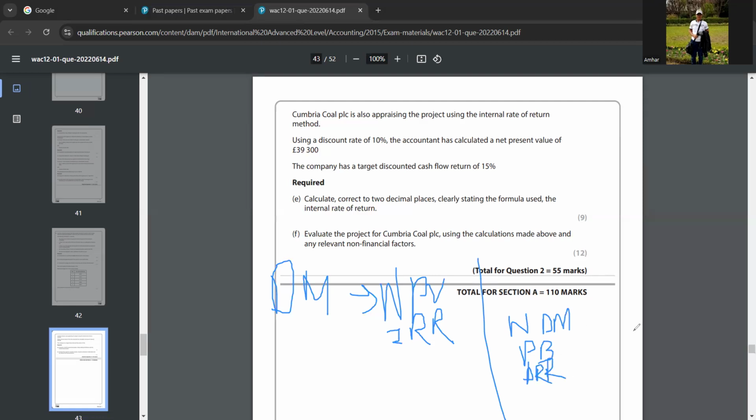So the non-discounted method, that is payback and ARR, tells they should invest in the project. And the discounted method, that is NPV and IRR, says they should not invest in this project.